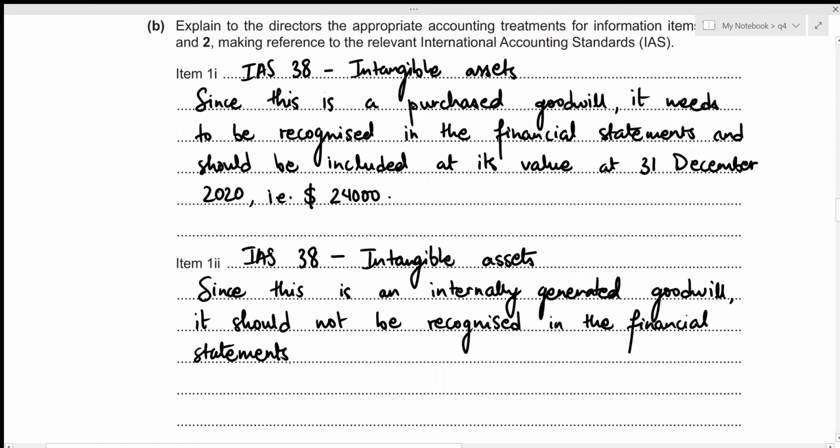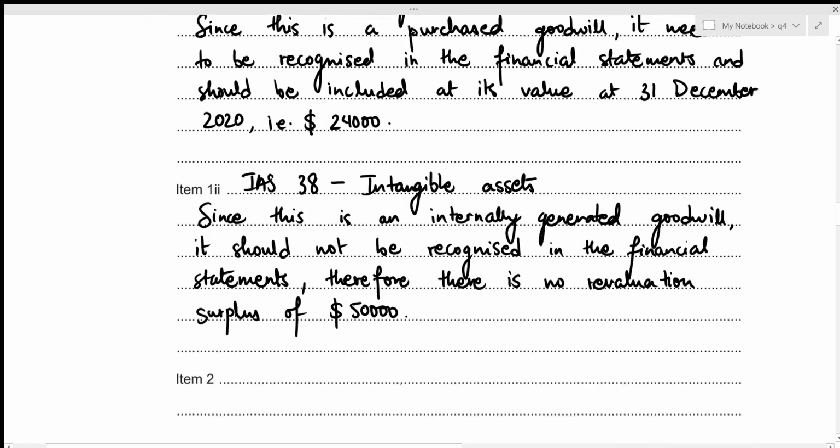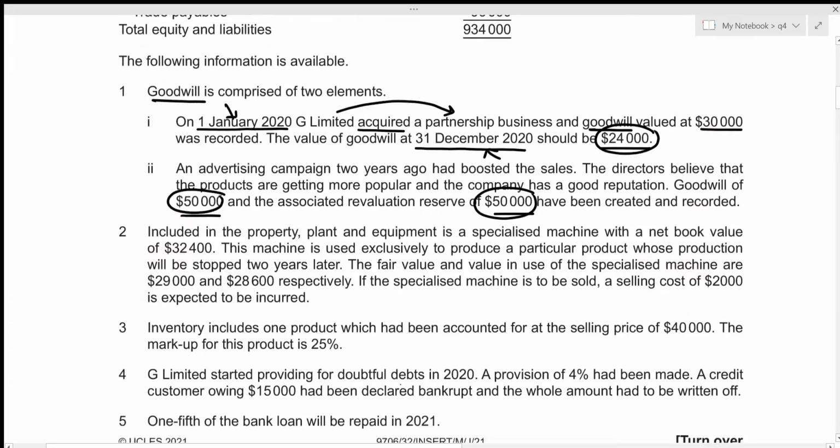And since we are not recognizing any goodwill, there should be no revaluation reserve surplus of 50,000. Let's write it down. Therefore, there is no revaluation surplus of 50,000. So this concludes item 1II. Now we can move towards item 2.